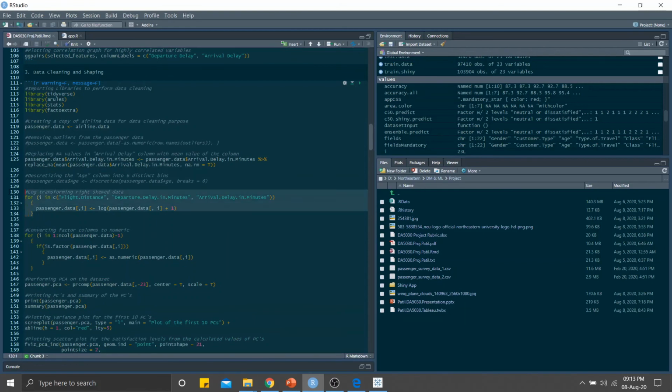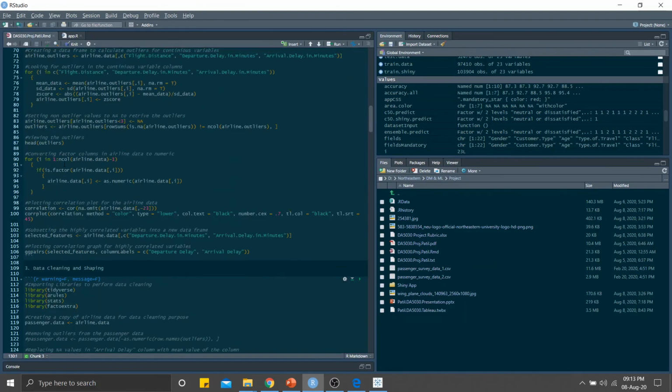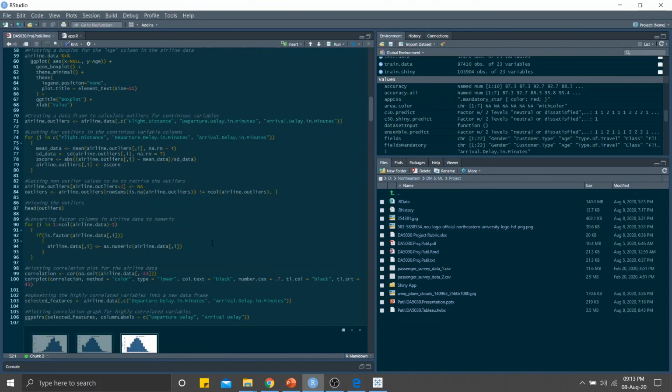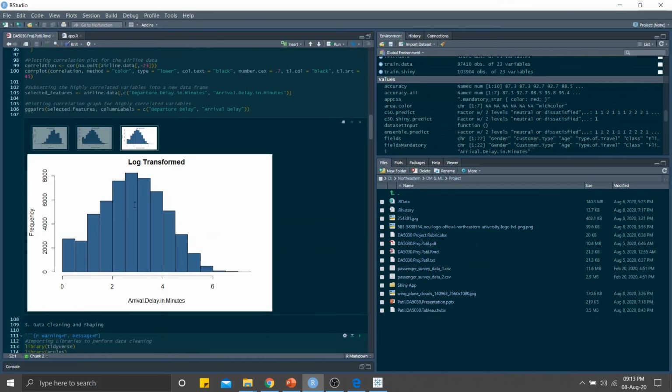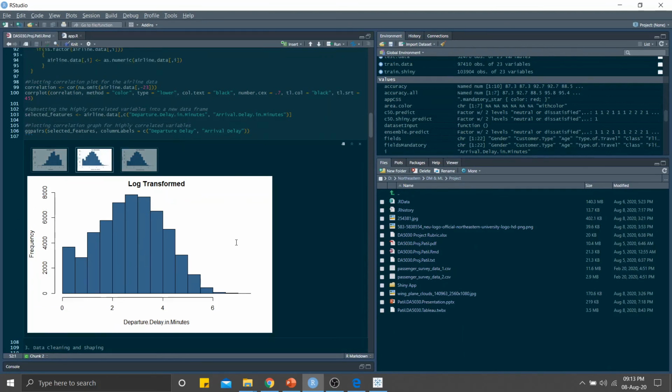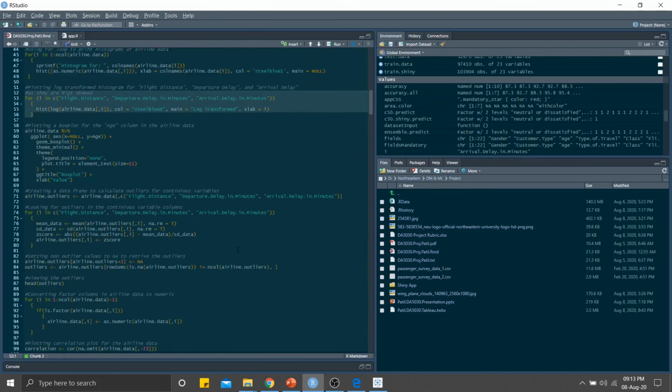I have taken a histogram with log transformation of all these three columns. You can see the log transform makes these columns normally distributed. So yes, I will be going to take a log transformation of these. Then I have plotted a box plot for the age column.